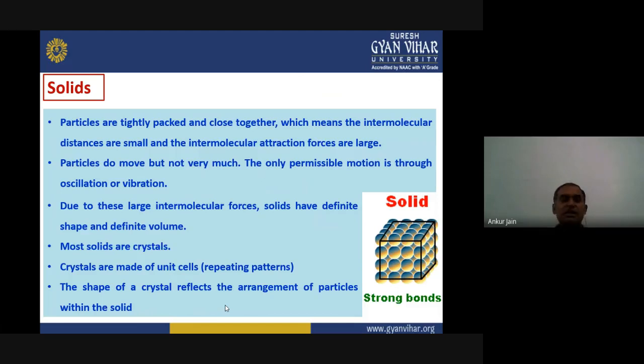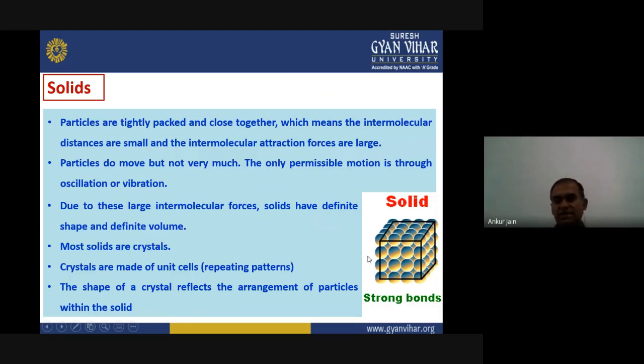Most of the solids are crystals, and these crystals are made of unit cells. Unit cell means there is some particular arrangement of atoms that is repetitive. So these crystals are made of unit cells in repeating patterns. The shape of the crystal reflects the arrangement of the molecules within the solid.